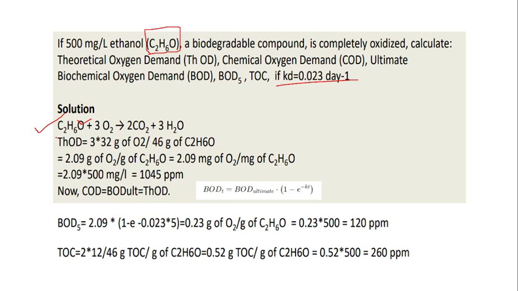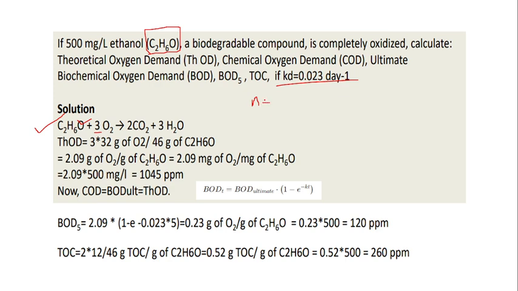Now you can observe that for 1 mole of ethanol, we require 3 moles of oxygen to completely oxidize it and biodegrade it into carbon dioxide and water. So for every 1 mole of ethanol, 2 moles of carbon dioxide are released and 3 moles of water are produced. To find the theoretical oxygen demand, which is the stoichiometric demand, we know that 3 moles of oxygen is there. To convert the moles into weight, we know the formula, right?